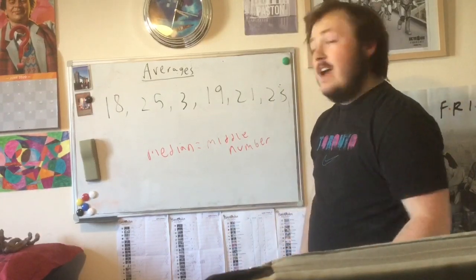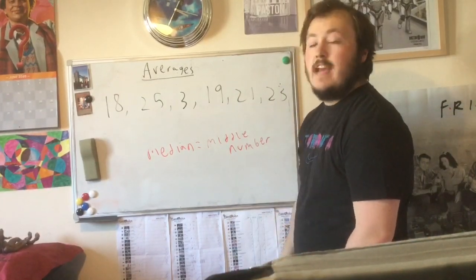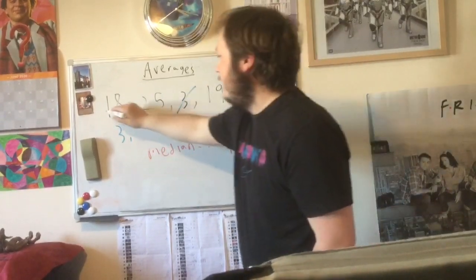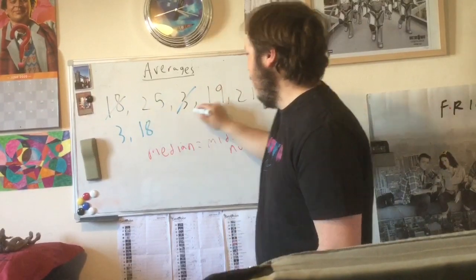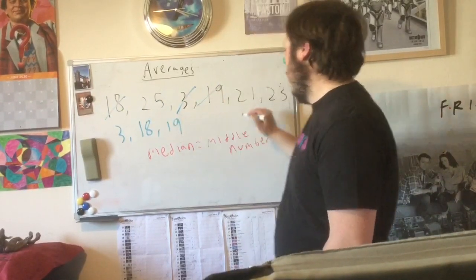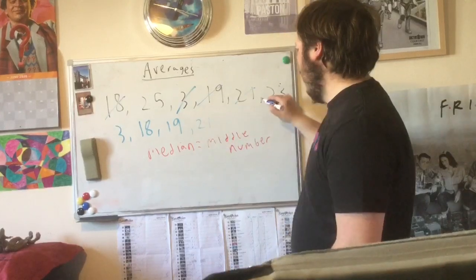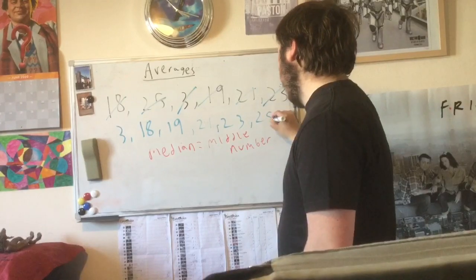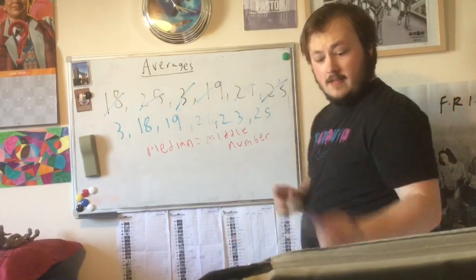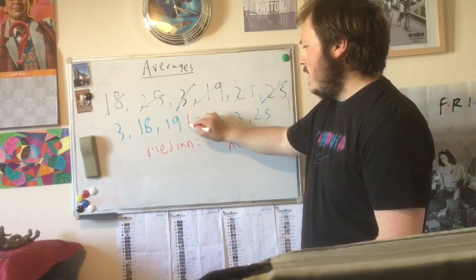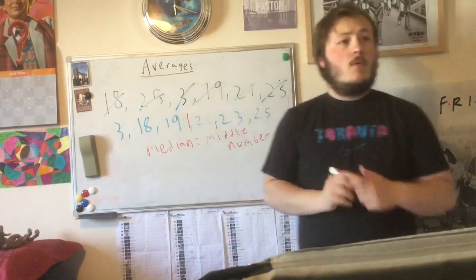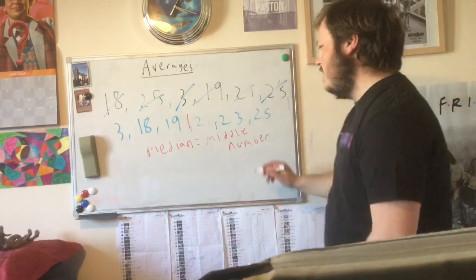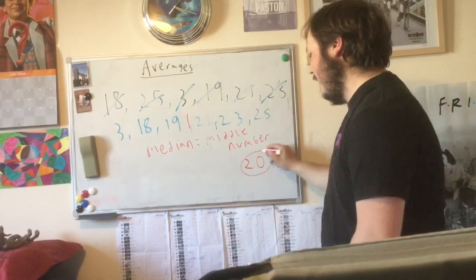So what we have to do first is we have to order this set. So let's start. The lowest number is 3, followed by 18, followed by 19, followed by 21, followed by 23, and then followed by 25. Now, because it's an even number in the set, we look at the most middle number, which is between 19 and 21. So what we do is we add them together to get 40, then we halve that. So the median in this set is 20.